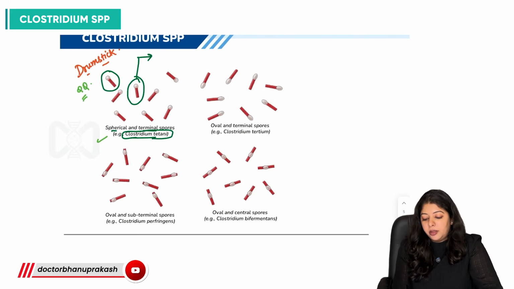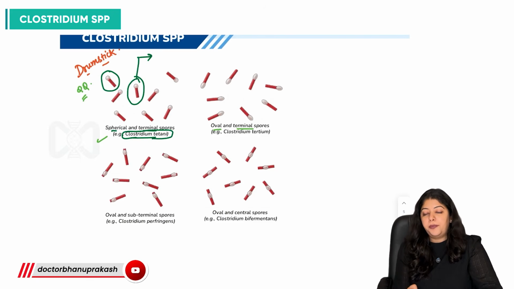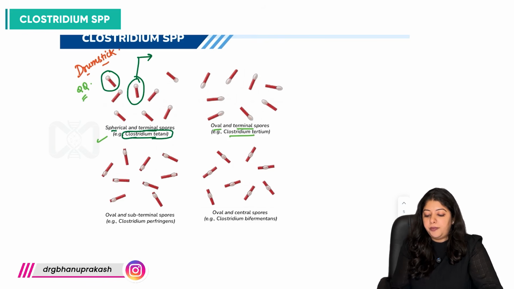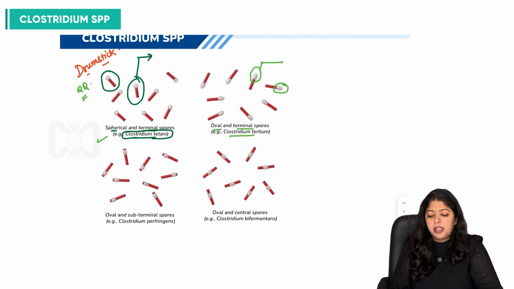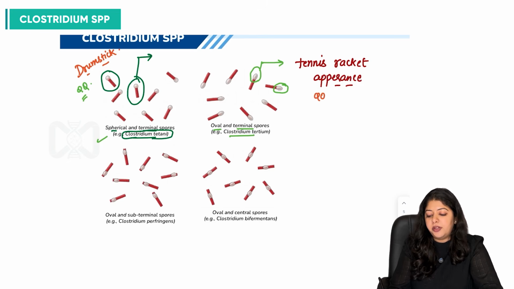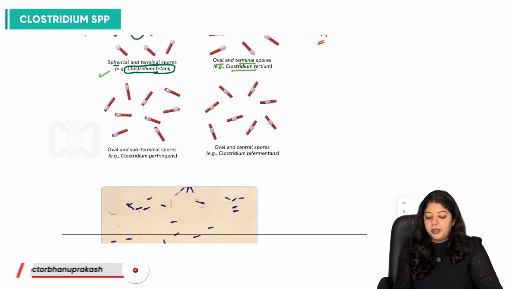Now comes the terminal spore, but it is oval. There is one terminal spore which is spherical, that is Clostridium tetani, and one terminal spore which is oval in shape. And what is that? Clostridium tertium. So we have an oval spore at the end of the bacilli. Does it give us a picture of somehow a tennis racket? Tennis racket appearance? This also concludes with a question: what is the one bacilli which is giving a tennis racket appearance, right?